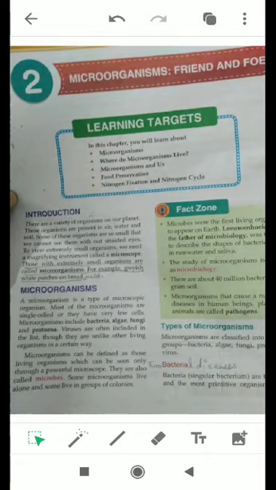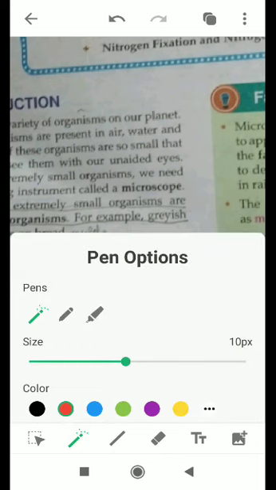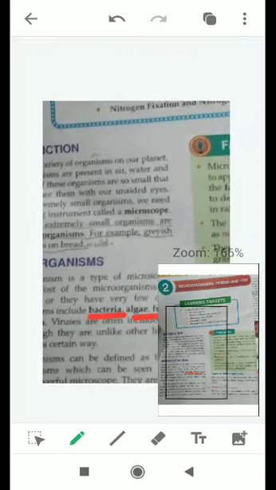So microorganisms are categorized into bacteria, algae, fungi, and the protozoa, and of course virus. So these are the types of microorganisms. Microorganisms are studied under the science called microbiology.